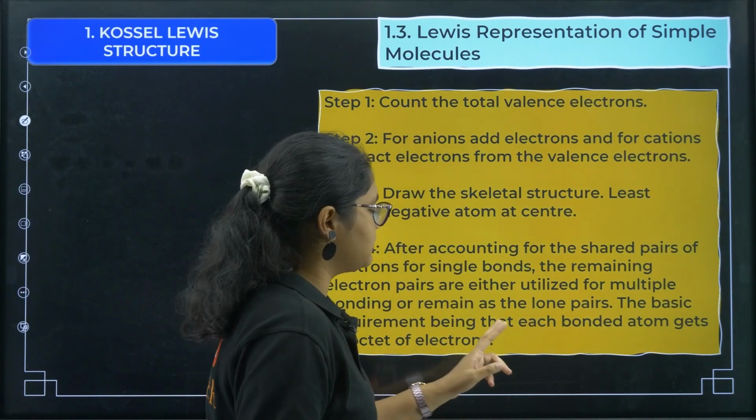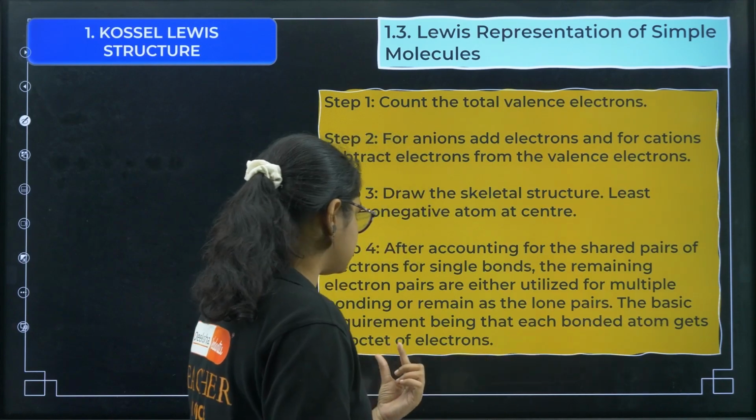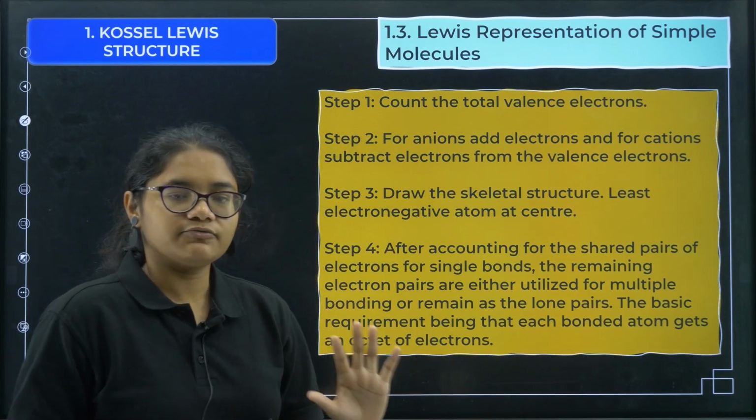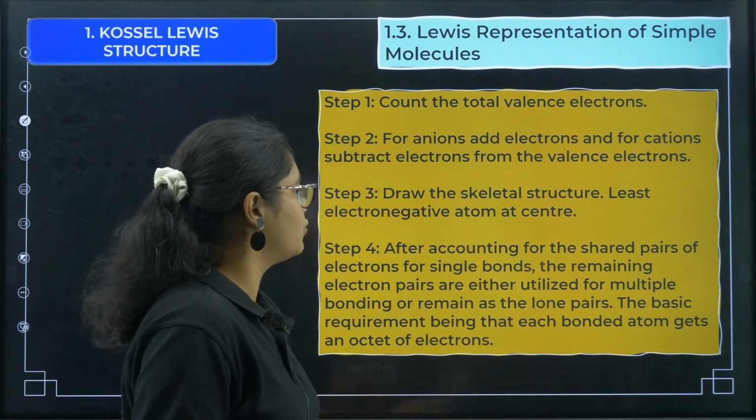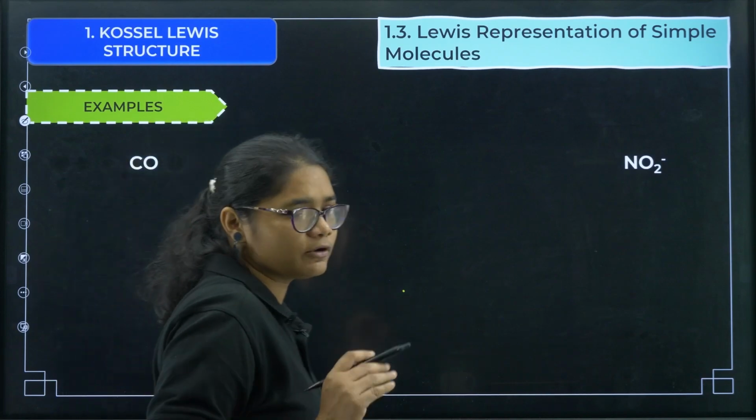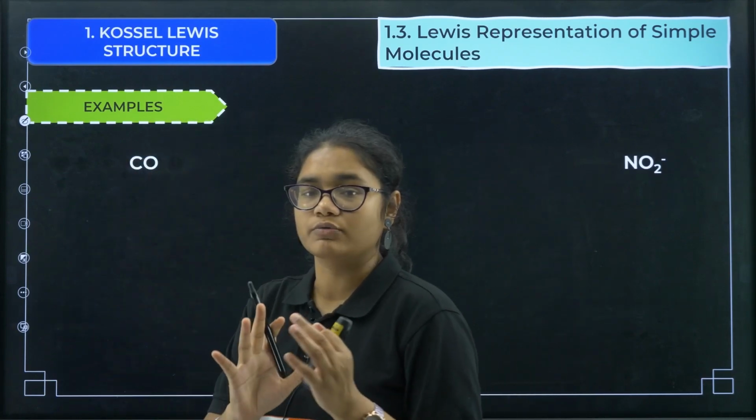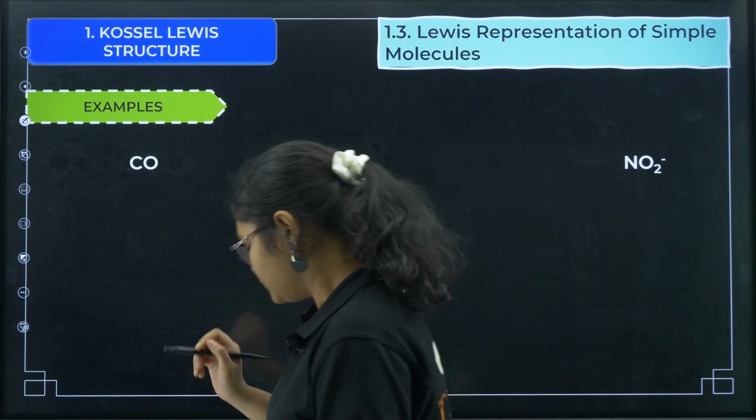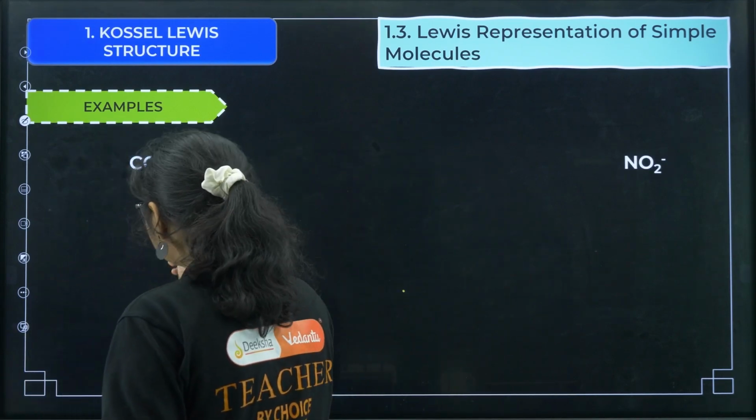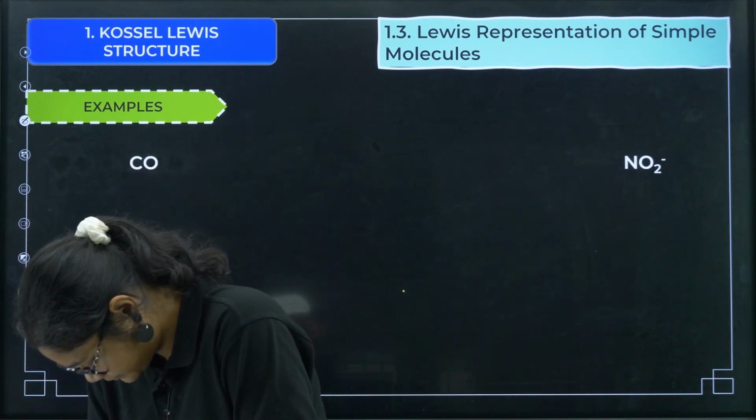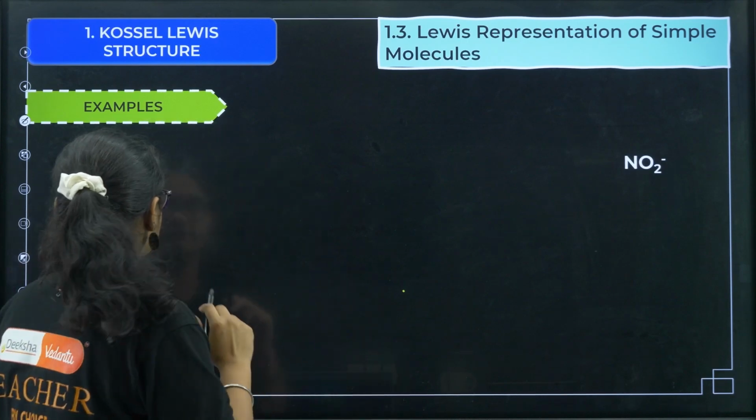The basic requirement is that each bonded atom gets an octet of electrons. First we'll do an example, which will make this more clear. We'll try carbon monoxide, CO. Step 1 is to count the total number of valence electrons. So what is the total number of valence electrons here?